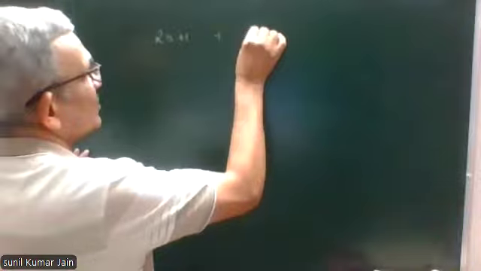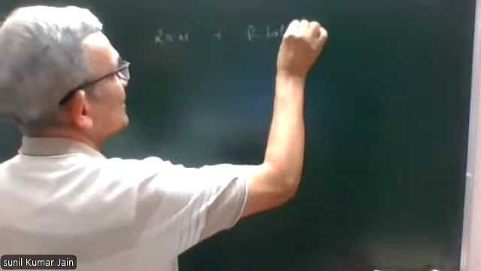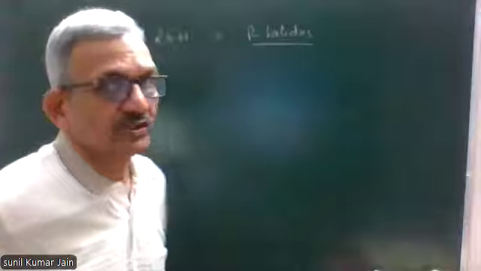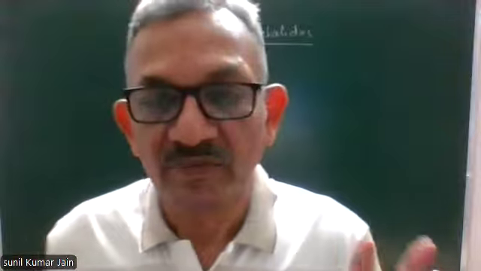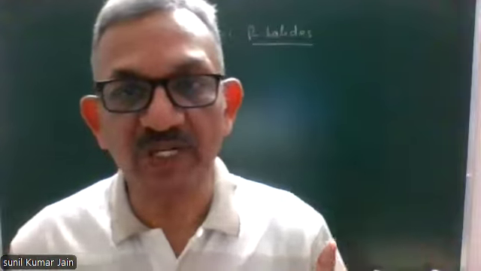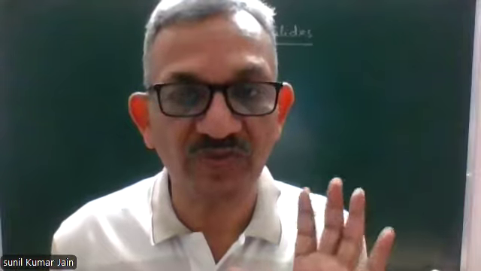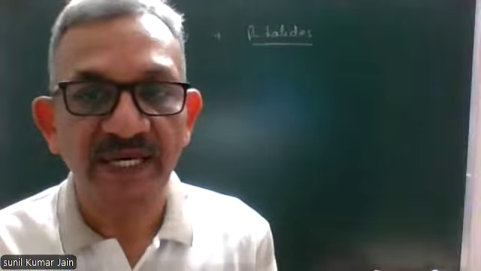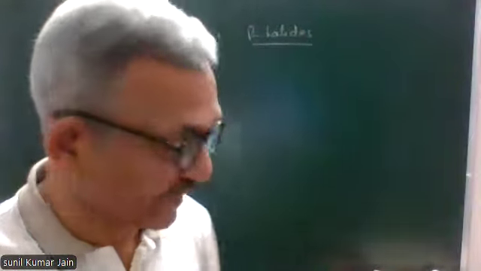Alcohols with phosphorus halides. You know, phosphorus has variable valency of +3 and +5. It means phosphorus forms pentahalides and trihalides. We'll consider the reaction of alcohols with phosphorus pentahalides and phosphorus trihalides separately.